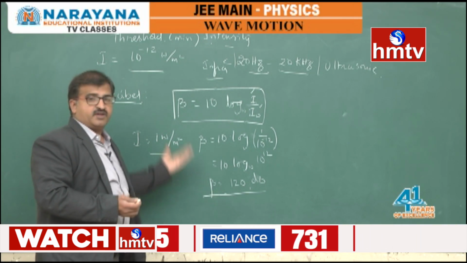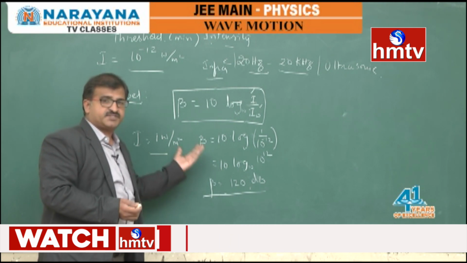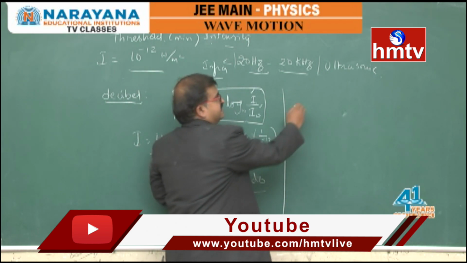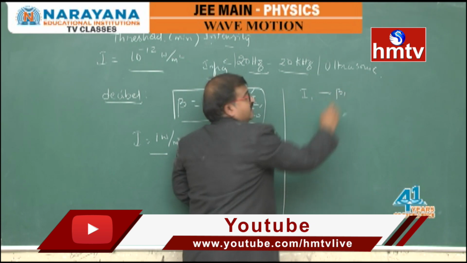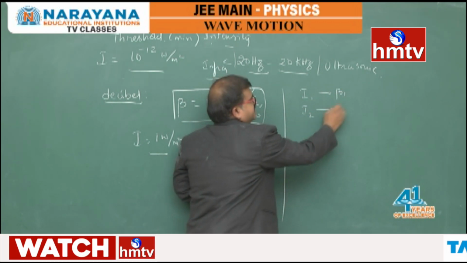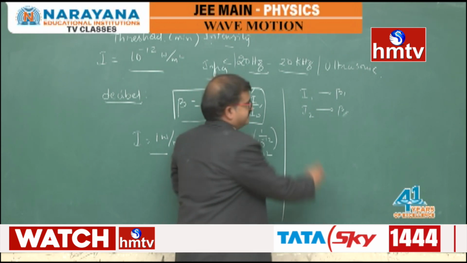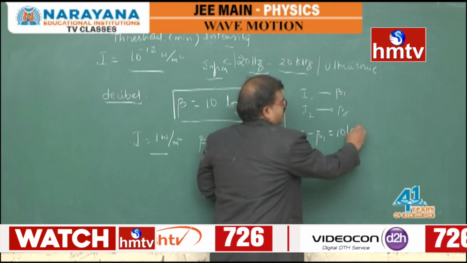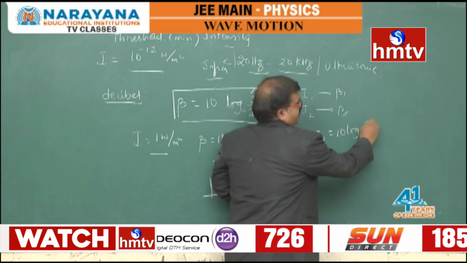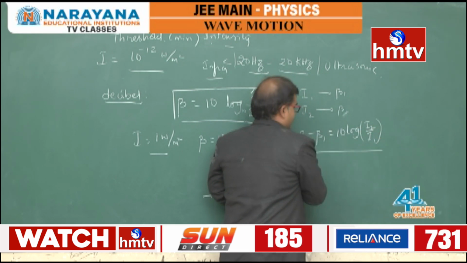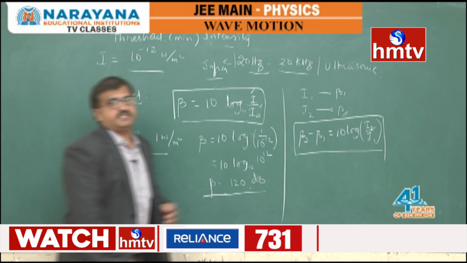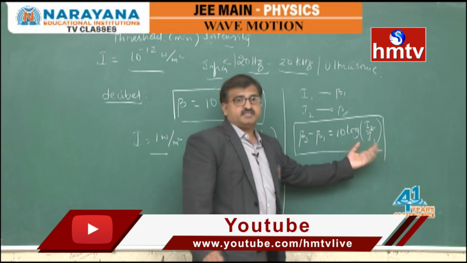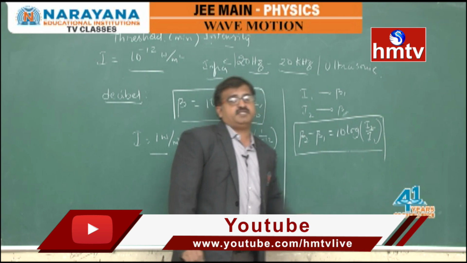So for a normal range, we express the intensity like 60 decibels. If I1 is the intensity, the corresponding decibel value is beta 1. If I2 is the intensity, the corresponding decibel value is beta 2. Then beta 2 minus beta 1 equals 10 log I2 by I1. If any two values are given, we can compare decibels, and hence the difference in the two intensities can be found on the decibel scale using this formula.